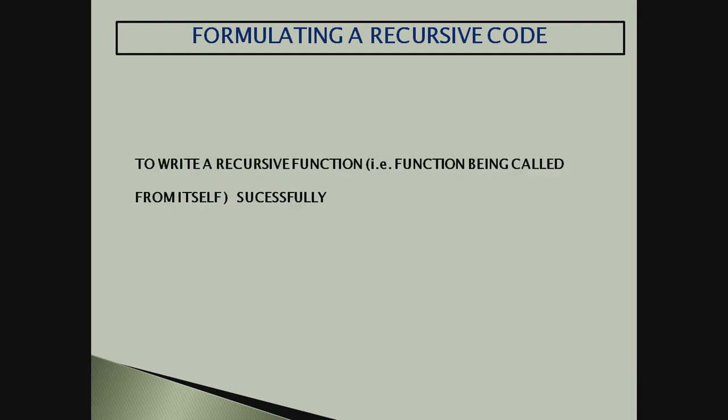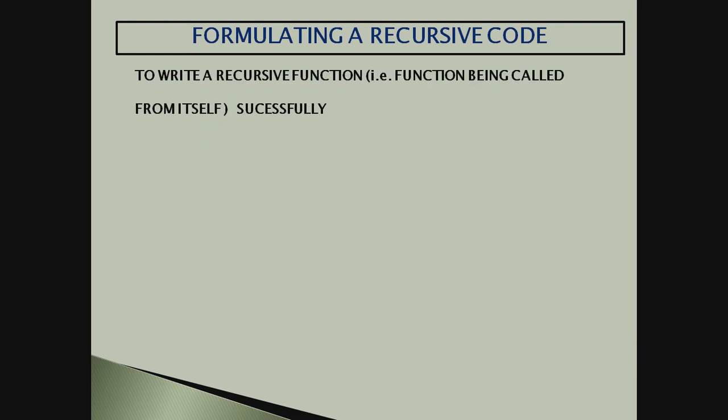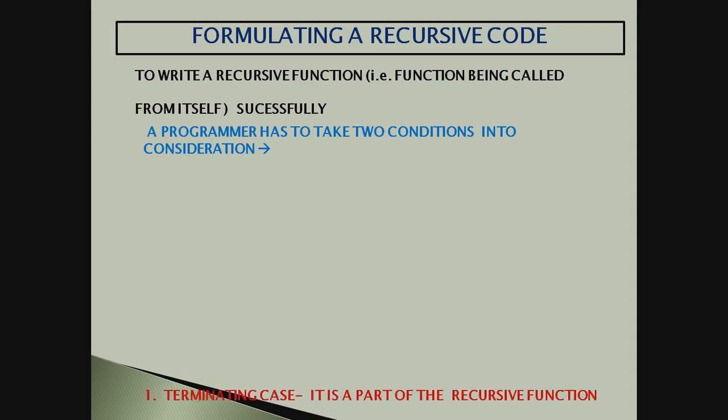To write a recursive function, a programmer has to take 2 conditions into consideration. What are those 2 conditions? First of all, there is a condition called the terminating case. Now, what is the terminating case?